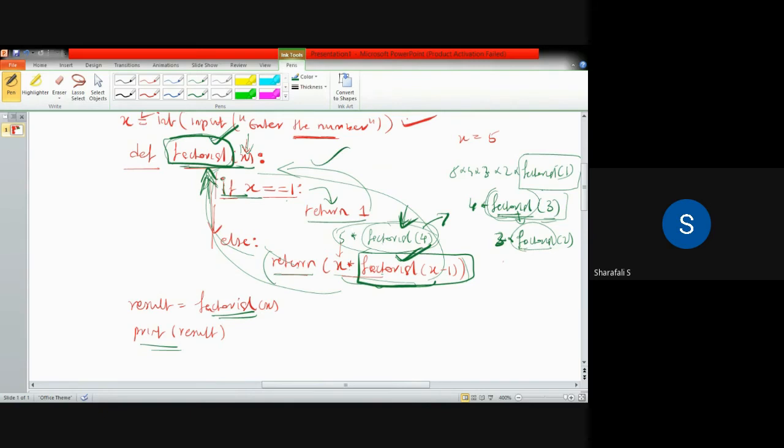This kind of function is called a recursive function, and we can use it if you want to find the factorial of a number.